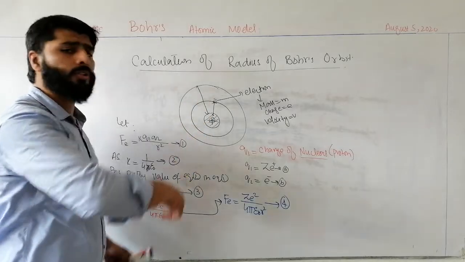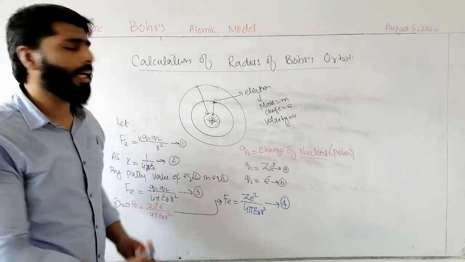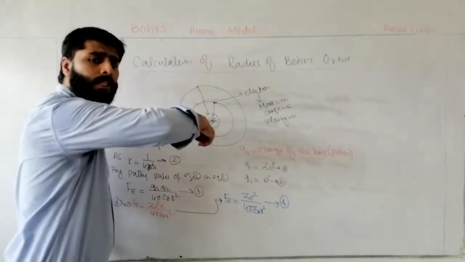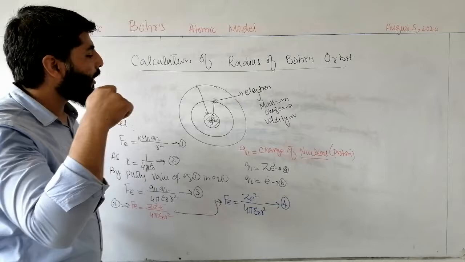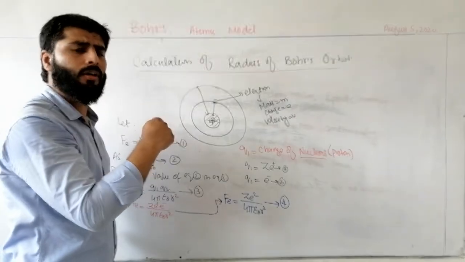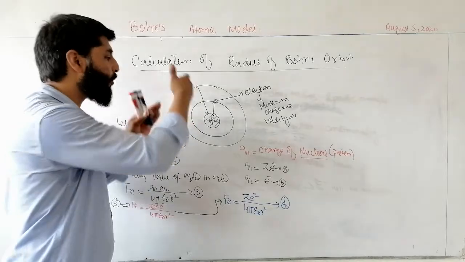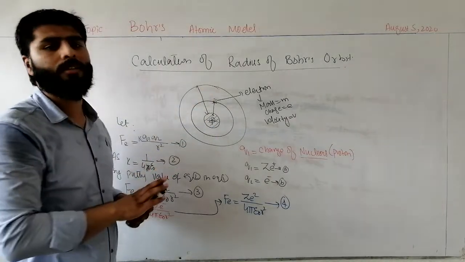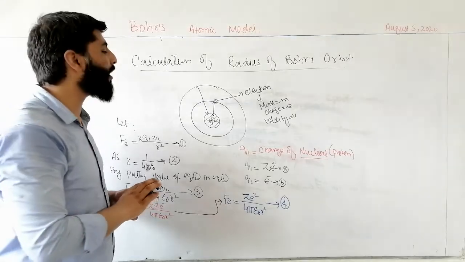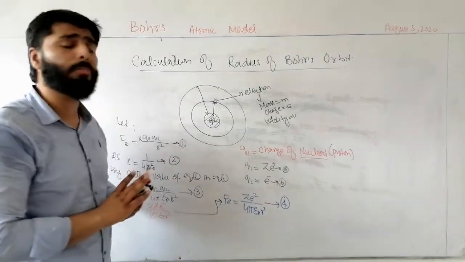There is another force on this revolving electron, that is the centripetal force. As the electron is revolving around the nucleus, the force which acts on a particle in such a way as to bend a linear trajectory into a circular path is the centripetal force.